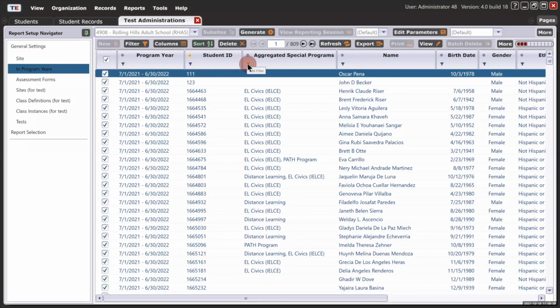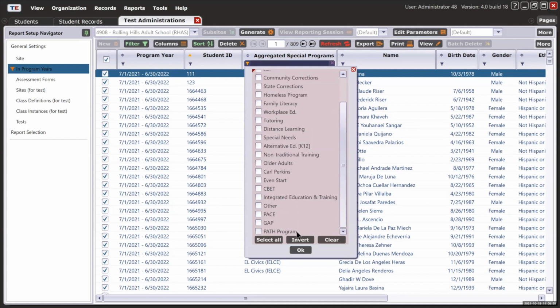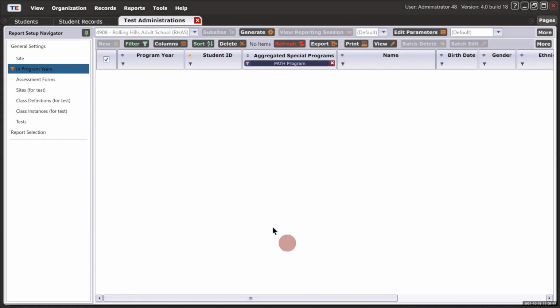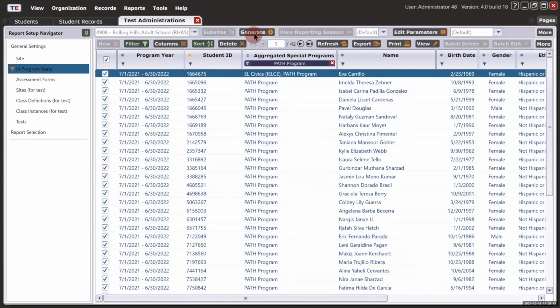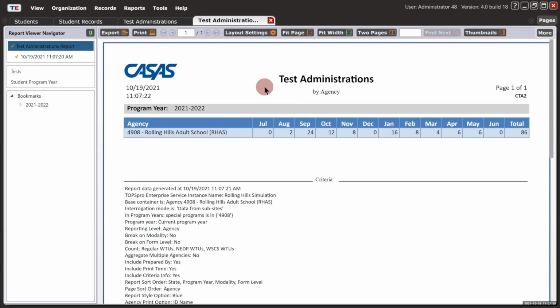Click the filter icon in the Special Programs column. Your special programs will be listed at the bottom of this drop-down menu. Click the special program for your report. Click OK, and from the toolbar at the top, click Generate. The report viewer will display tests administered each month to students in the special program for the current program year.